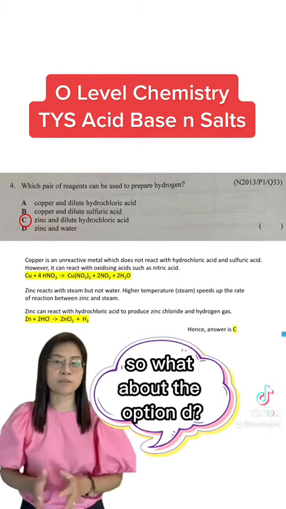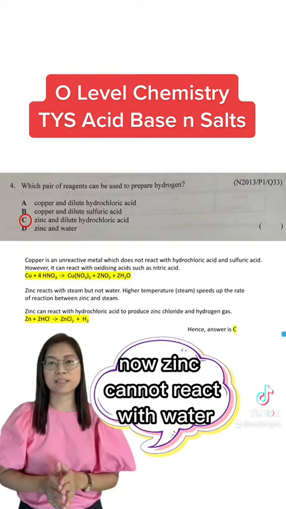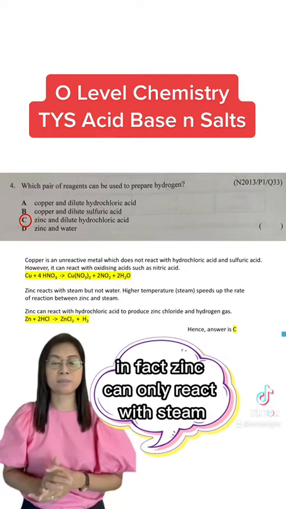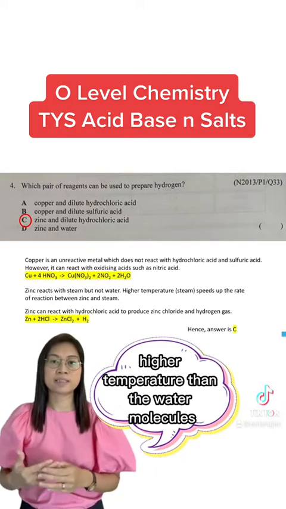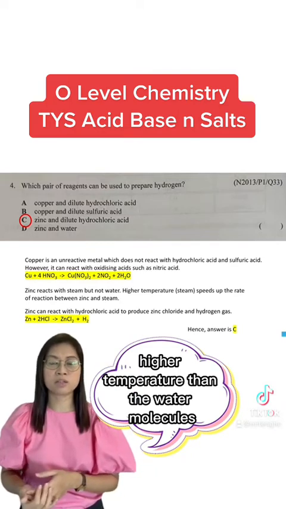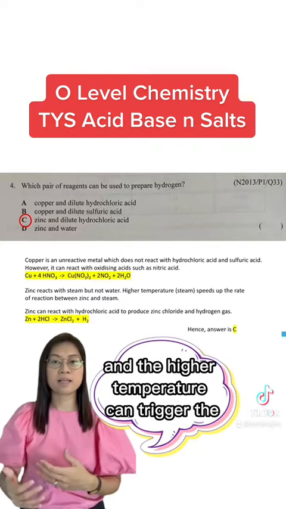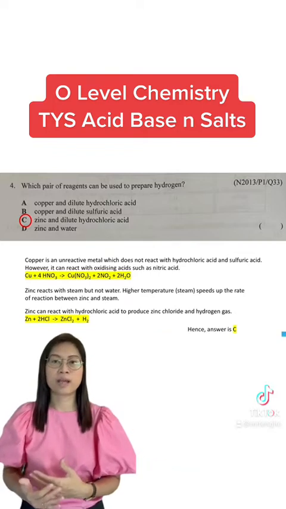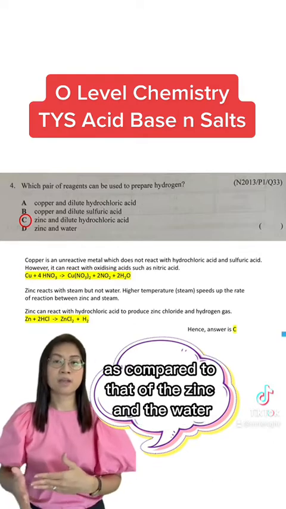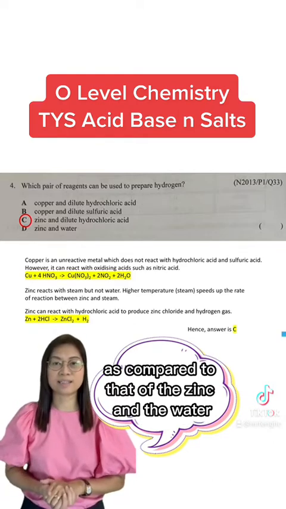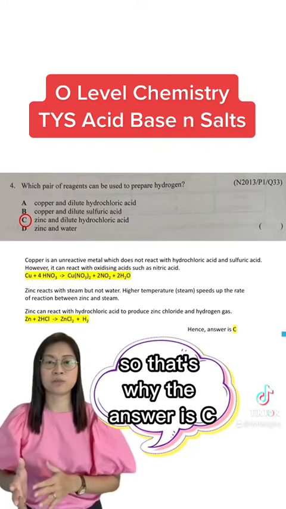So what about option D? Zinc with water. Zinc cannot react with water. In fact, zinc can only react with steam. The reason is that steam exists at a higher temperature than water, so it has a faster speed of reaction, and the higher temperature can trigger the reaction to take place more spontaneously between zinc and steam as compared to zinc and water. So that's why the answer is option C.